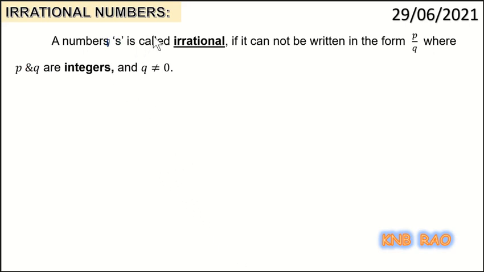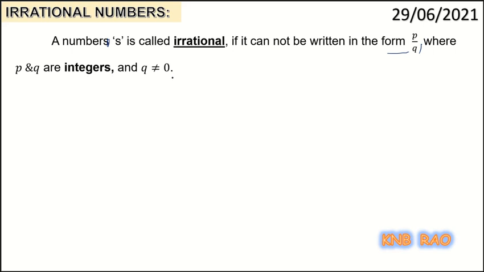Anyway, if you want to define irrational numbers, a number S is called irrational if it is not possible to write it in the form of P by Q, where P and Q are integers and Q not equal to 0.